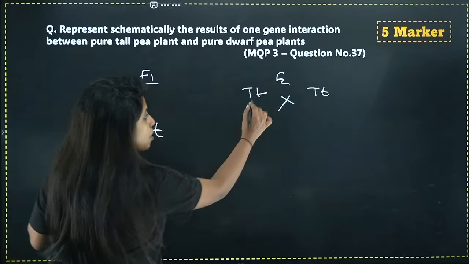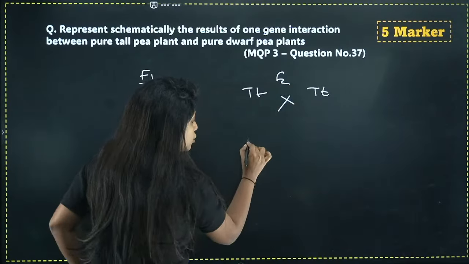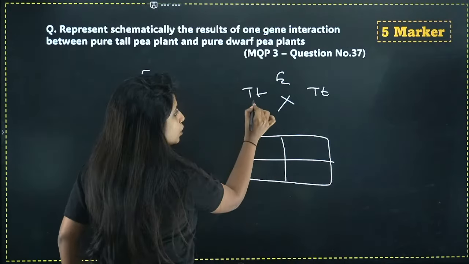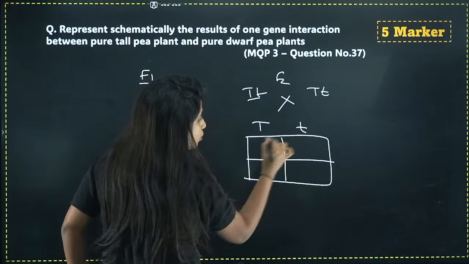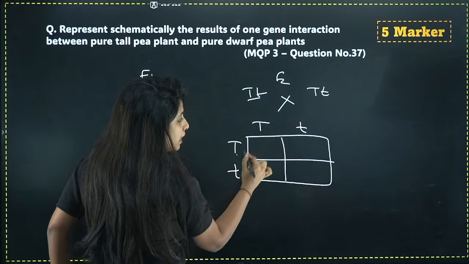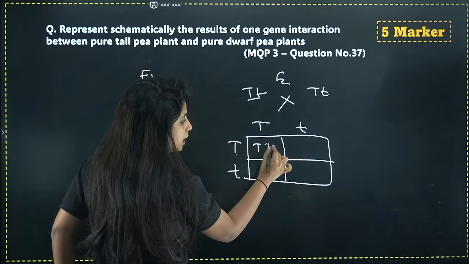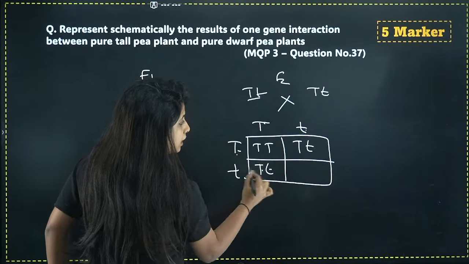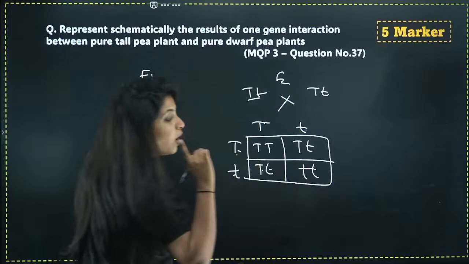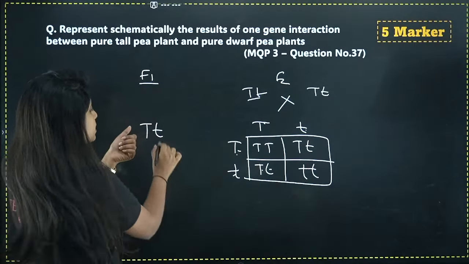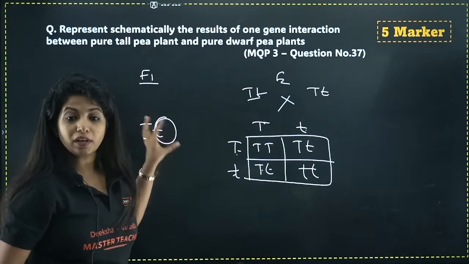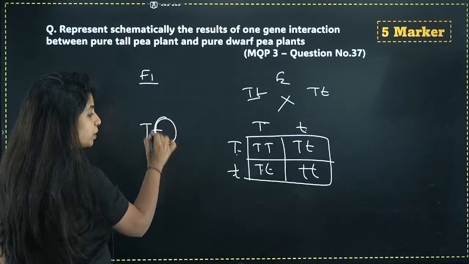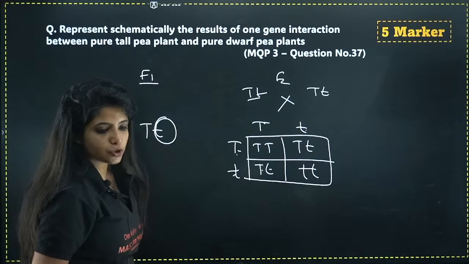Now, if you do not want to cross like this, you can just make a Punnett square like this. You can put capital T, small t over here, capital T, small t over here, and then do the crossing. This and this capital T, this and this capital T small t, this and this capital T small t, and this and this small t small t. Always remember, this character, small t, will only show up if there is no dominant character nearby it.